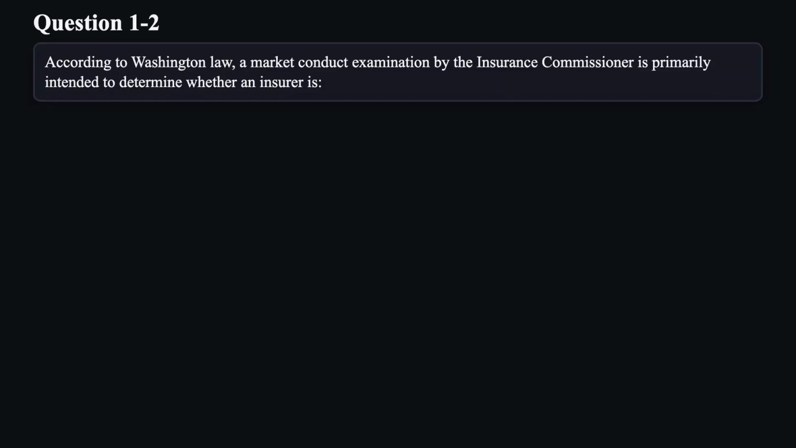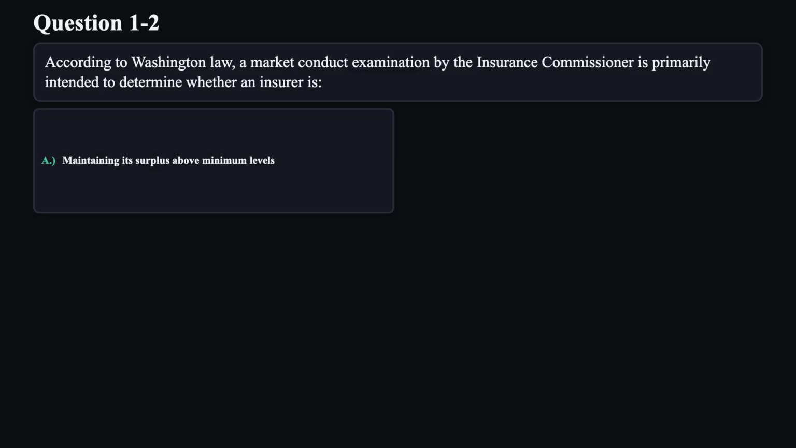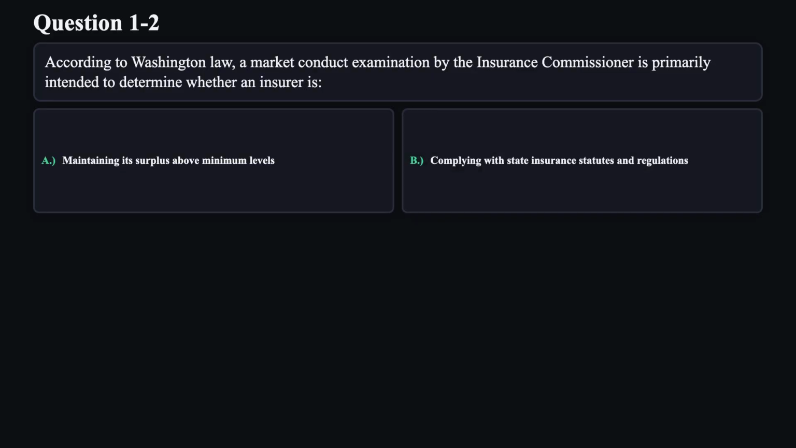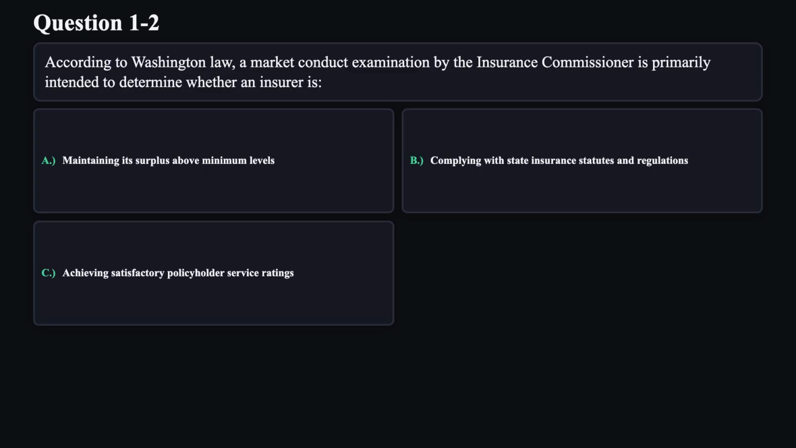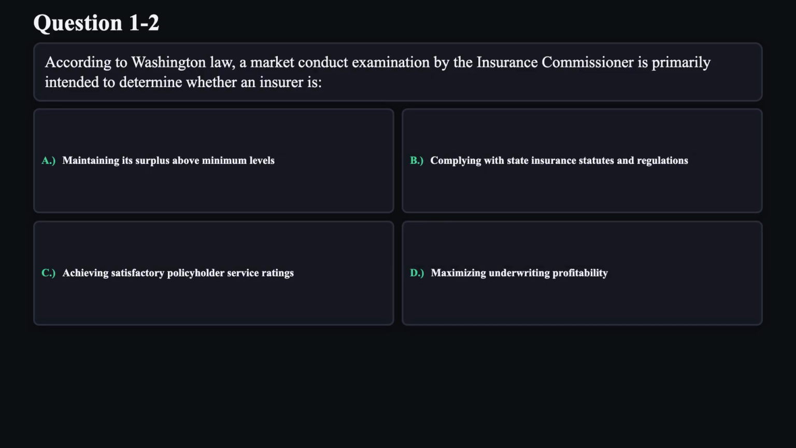Question 2. According to Washington law, a market conduct examination by the Insurance Commissioner is primarily intended to determine whether an insurer is A. Maintaining its surplus above minimum levels. B. Complying with state insurance statutes and regulations. C. Achieving satisfactory policyholder service ratings. D. Maximizing underwriting profitability.